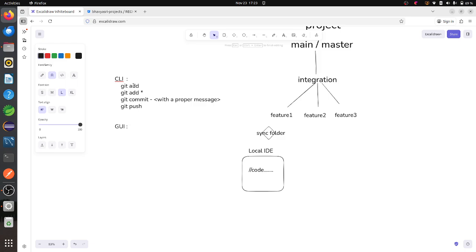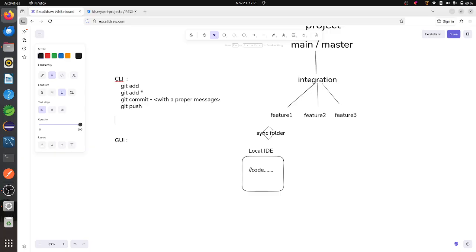If you are doing add all, then commit, until here you can make any changes. You can retract or change the code again, or whatever changes you have done, you can get it back. But after pushing, it is difficult to get that back. So you have to write some more commands to get your code back.